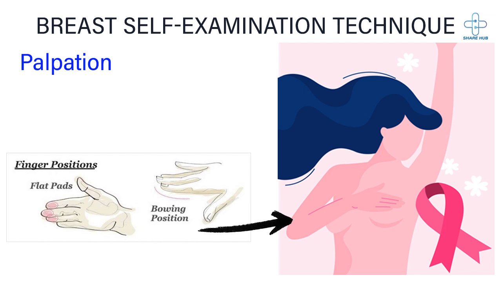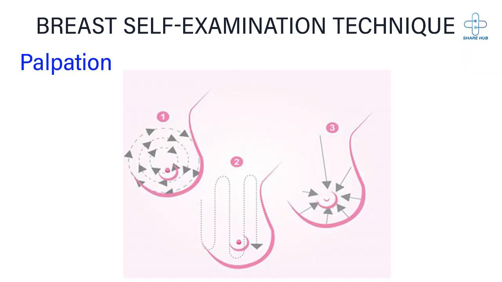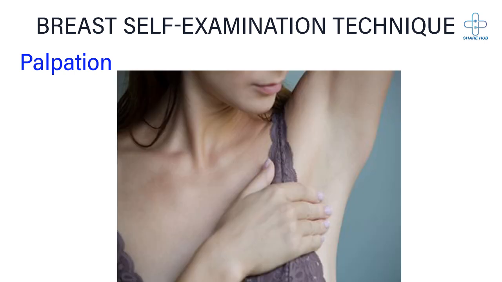To palpate the breasts, use the palmar surface of your fingers. For the right breast, lift your right arm and use your left hand to palpate it. For the left breast, lift your left arm and use your right hand. Start palpating in a clockwise direction from the outside towards the nipple. Then check in an up and down direction and in wedge-shaped patterns. Also, examine the armpit to palpate any enlarged lymph nodes. Finally, gently squeeze the areola with your thumb and index finger to check for any discharge. You should consult a doctor if you detect any abnormalities during a breast self-examination.